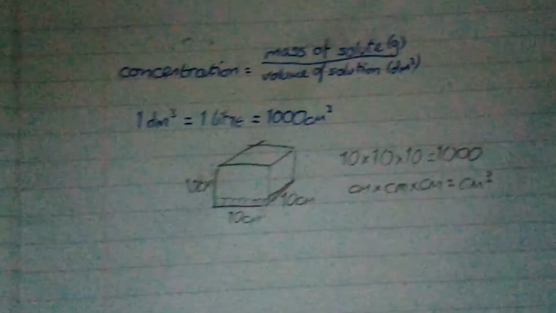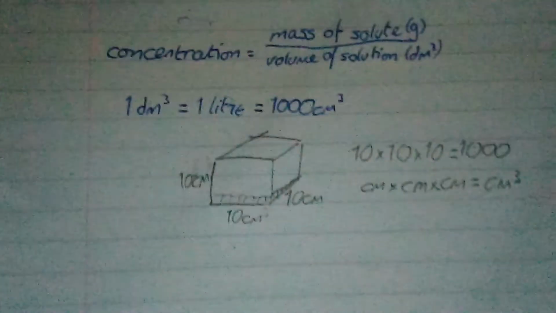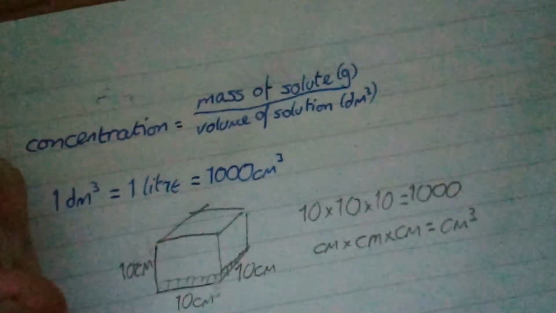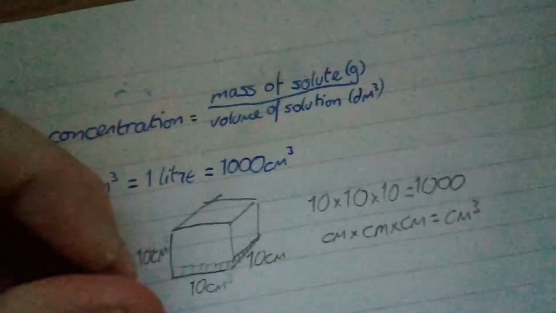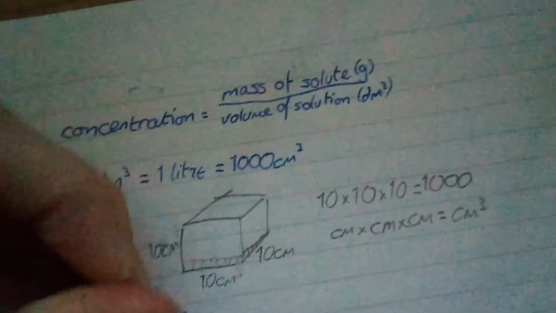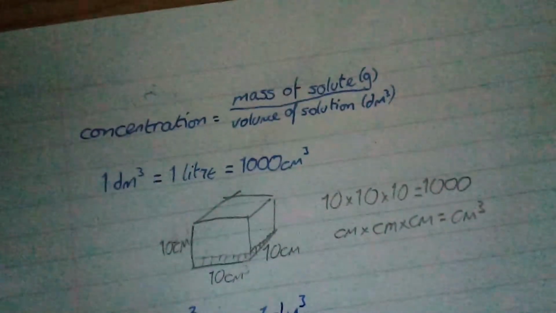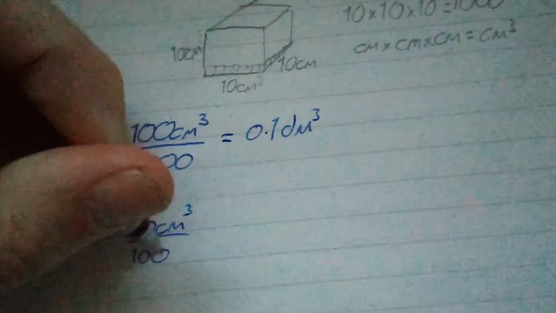Most of the time you will be given the solution in decimeters cubed. Sometimes you don't. Sometimes you get it in centimeters cubed. So if I told you that I had 100 centimeters cubed of a solution, I would divide that by 1,000 to get 0.1 decimeter cubed. 20 centimetres cubed, divide that by 1,000, get 0.02 decimeters cubed.